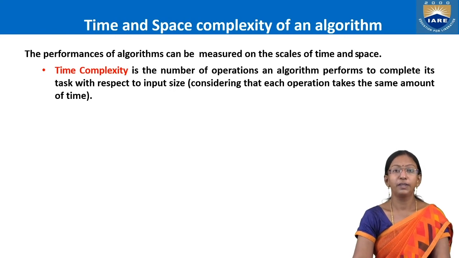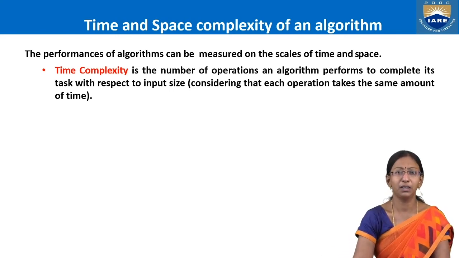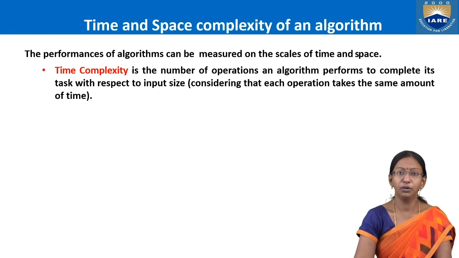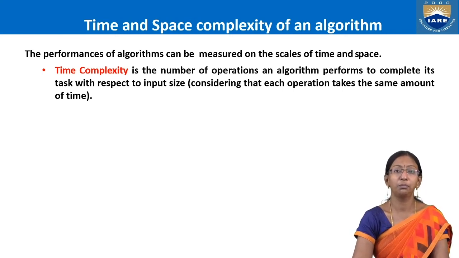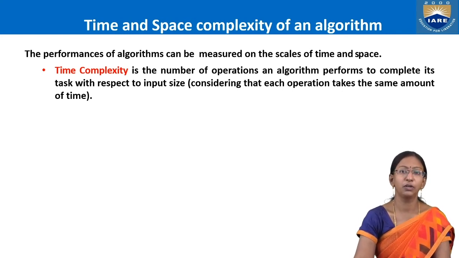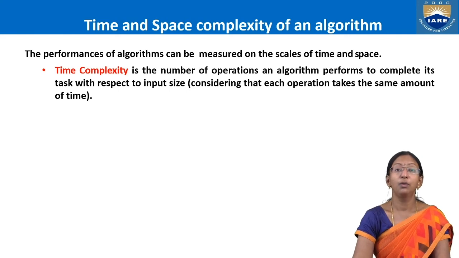By giving just a single input, we cannot determine it. With n number of inputs, from worst case to best case, we check what the time complexity will be, that is, how much time the program takes to give the result.